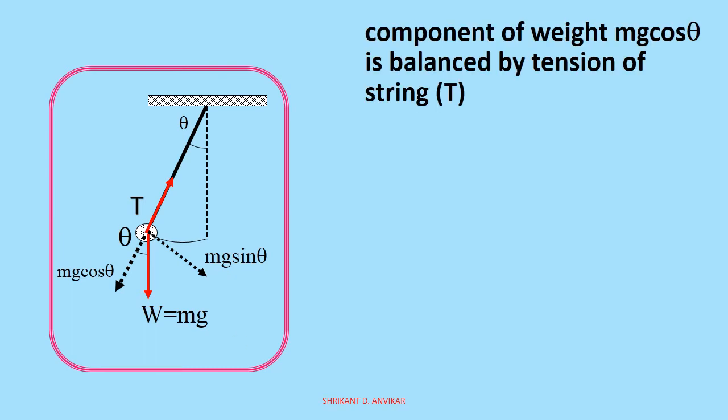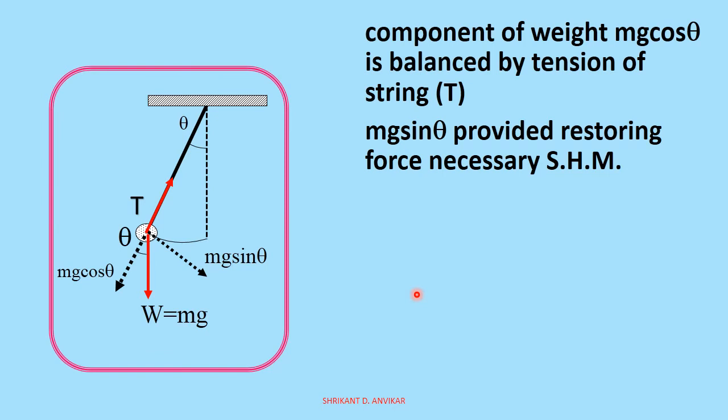Now in the figure, we can observe tension and mg cos theta are acting in opposite directions, and therefore these two forces balance each other. These two forces cancel each other.